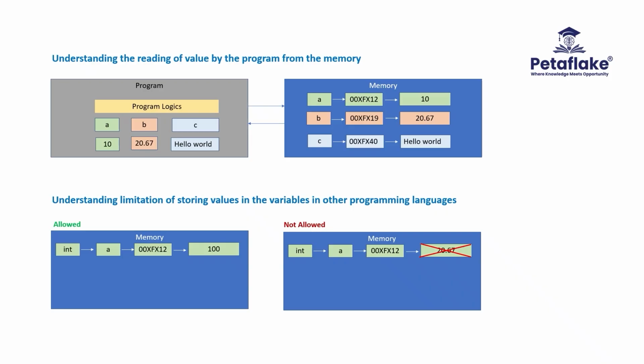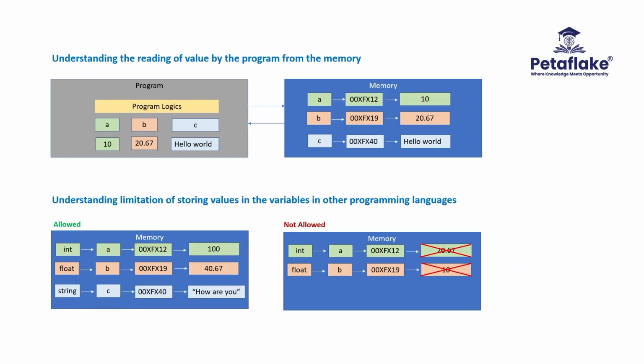Similarly, the variable b is storing the value 20.67 currently. As the data type of b is float, we can store any new floating values in the b variable like 40.67, but we cannot store the values of other data type like 10, hello world. Similarly, the variable c is storing the value hello world currently. As the data type of variable c is string, we can store any new text values in the variable c like how are you, but we cannot store the values of other data type like 100.